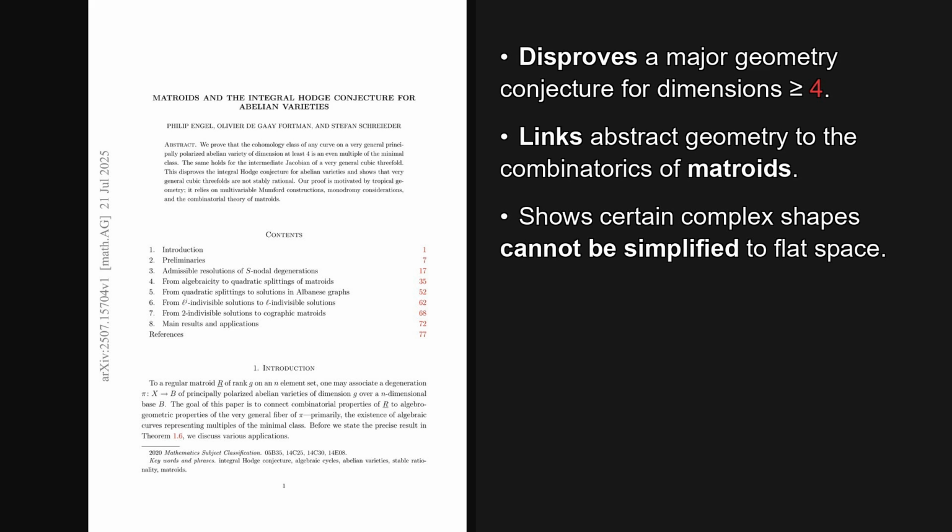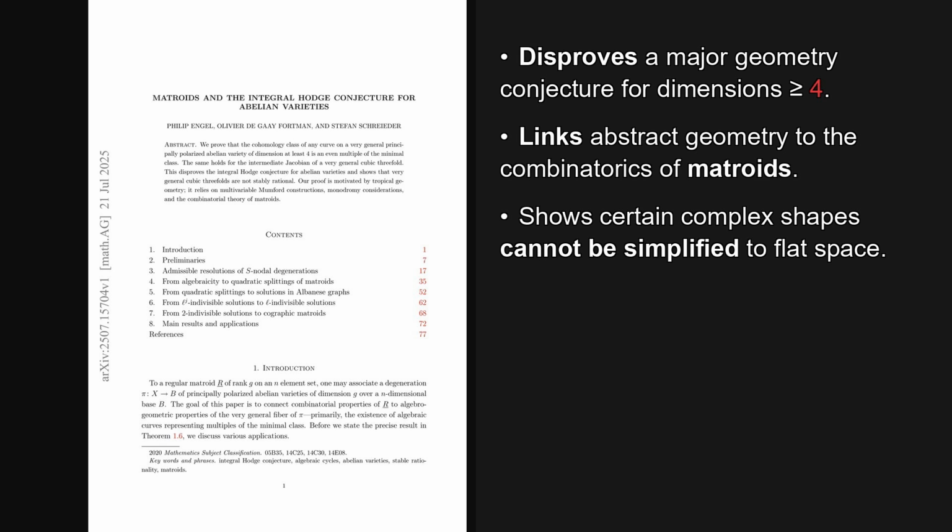I'm Alex, and today we're looking at a paper trending on X, published on July 21st, 2025. This paper from about 6 days ago tackles the integral Hodge conjecture, a deep question asking if complex abstract shapes can always be built from simpler algebraic pieces. Well, this paper disproves it for a wide class of these shapes.